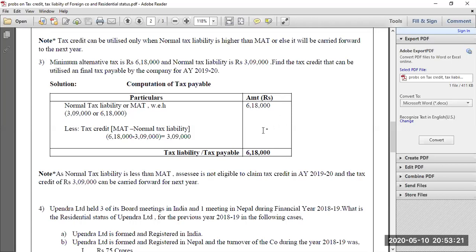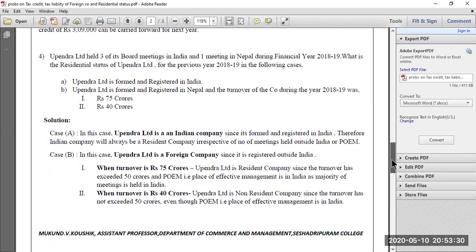Since tax credit cannot be utilized, your tax liability or tax payable amount will also remain the same as 6,18,000. So this is how we have to solve this problem. Then again, we have an interesting question on residential status.